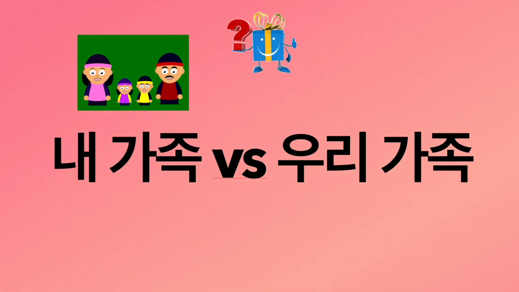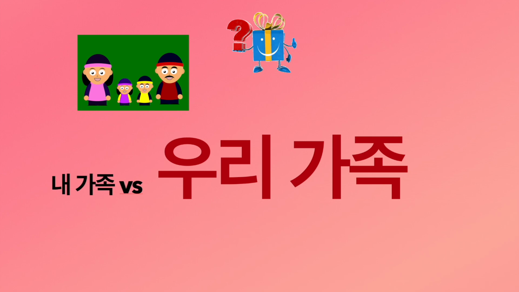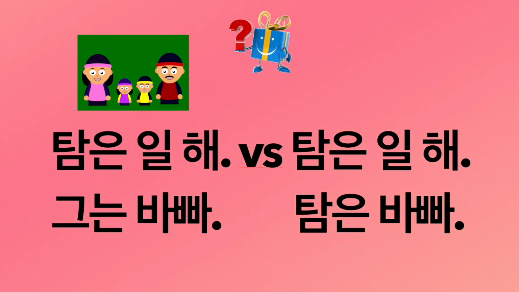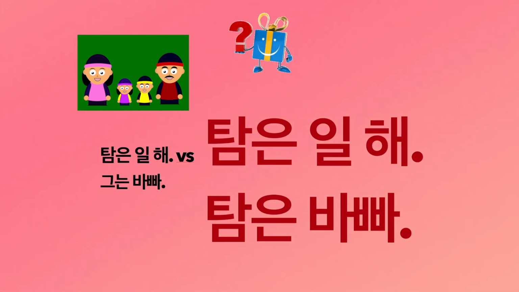내 가족, 우리 가족. Which one should be used more often? Correct. 우리 가족. But that doesn't mean 내 가족 is never used. It has some usage. But not now. Next. 탐은 일해. 그는 바빠. 탐은 일해. 탐은 바빠. Which one is correct? Correct. 탐은 일해. 탐은 바빠. 탐은 맨날 바빠. So we use the name repeatedly.